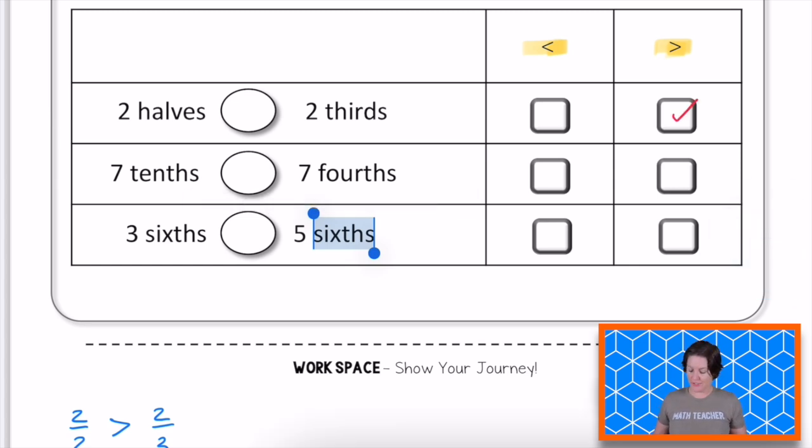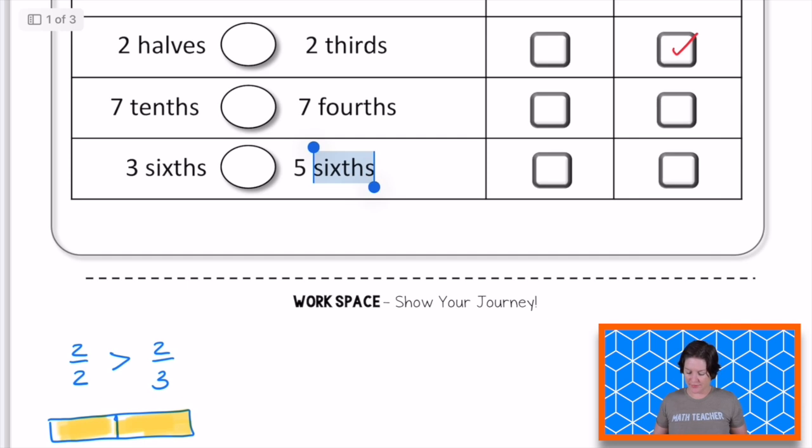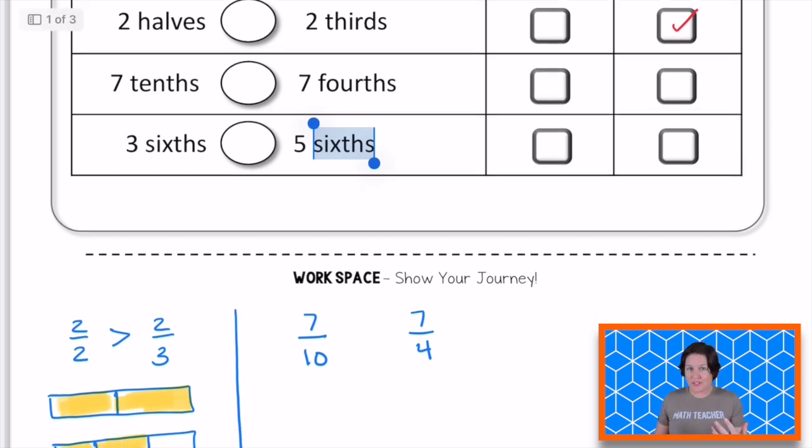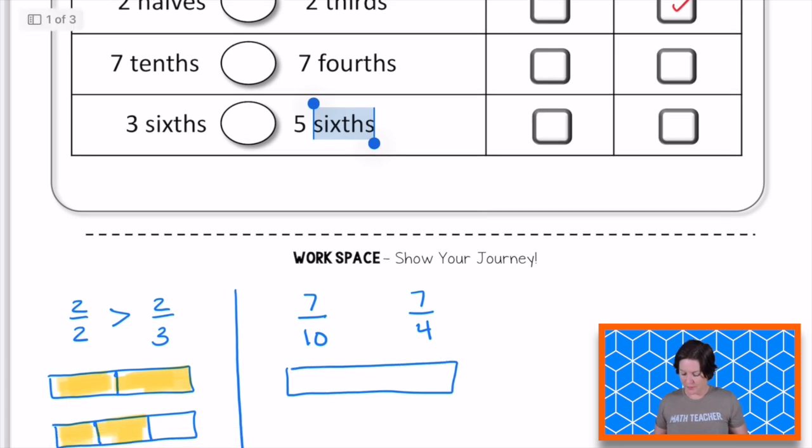Okay, let's continue. The next one is 7/10 and 7/4. I already know that the second fraction, 7/4, is greater than 1, because my numerator, the number up top, is greater than my denominator, the number below. But just to model it out, I'm going to go ahead and model it. Here we go, we've got 2 wholes to start.